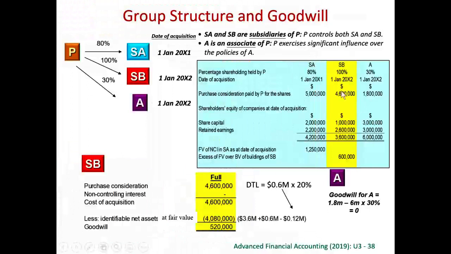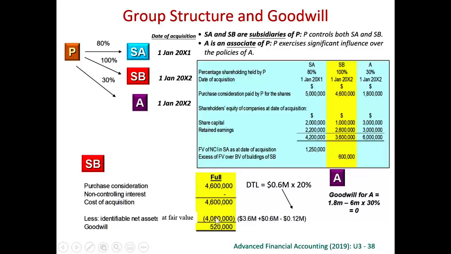For subsidiary B, this is a wholly owned subsidiary. So the parent pays 100%, 4.6 million. What we pay minus what we get. How much do we get? The book value of the net asset was 3.6 million. But not only the book value of the net asset, there has been a fair value adjustment after tax. Remember, there has been a 20% tax rate. So book value of net asset plus fair value increment after 20% tax is 4.08 million.